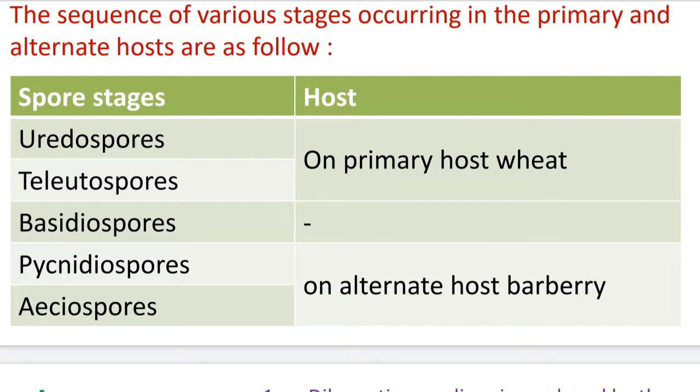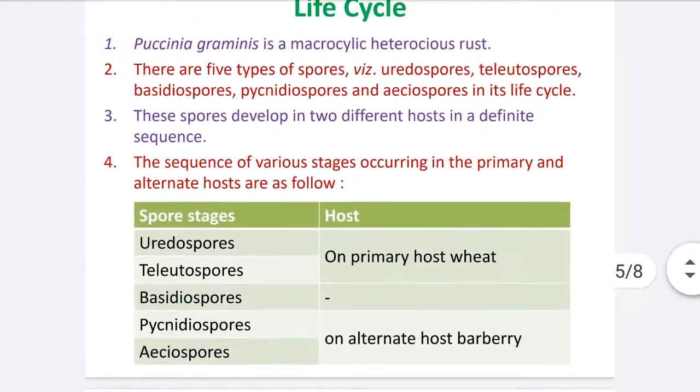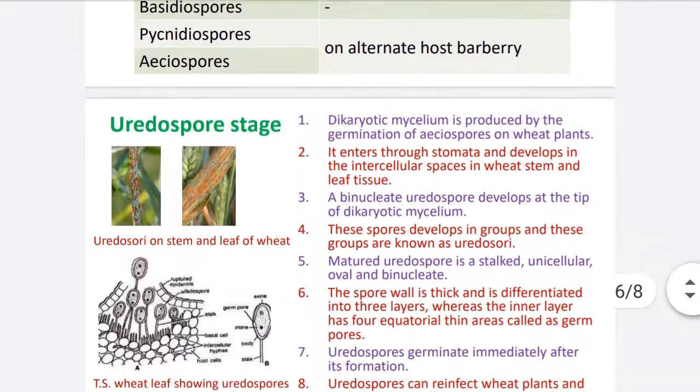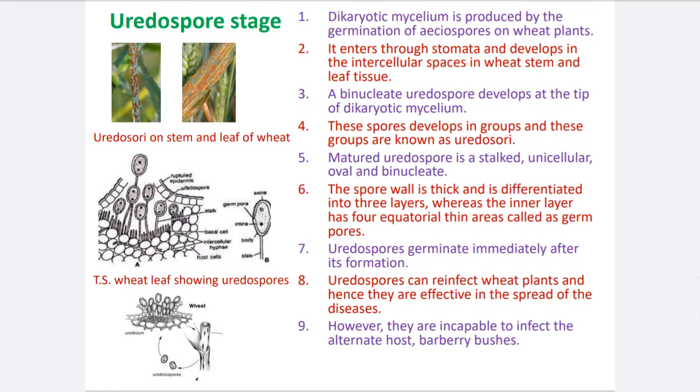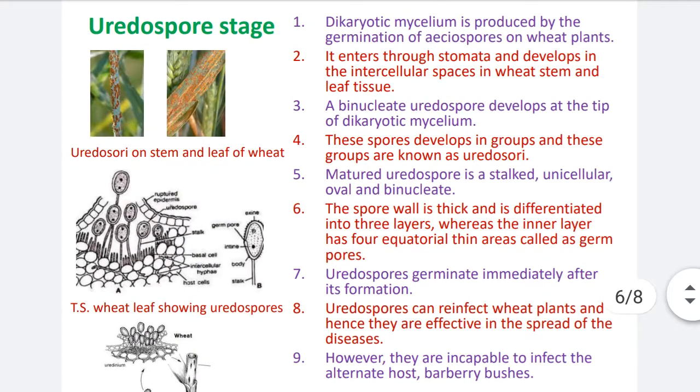So urediospore is the first spore stage. This is the sequence: first urediospore, second teliospore on wheat, third basidiospore in soil, fourth pycnidiospore, fifth aeciospores on the alternate host barberry. So this is about the spore stages that occur in the life cycle of Puccinia graminis. Now the spore stages one by one.